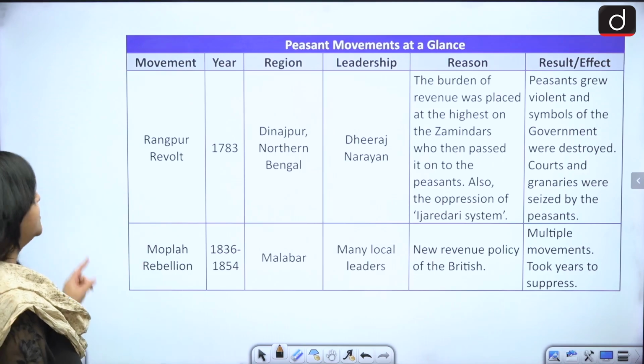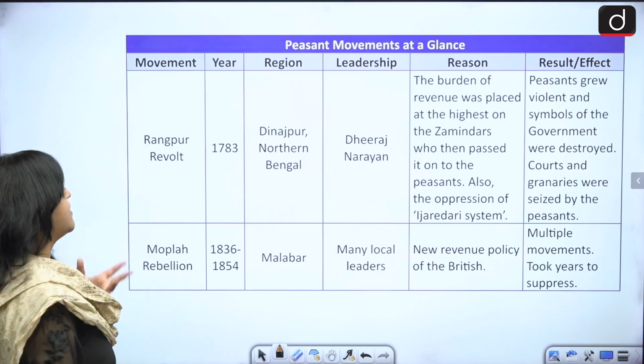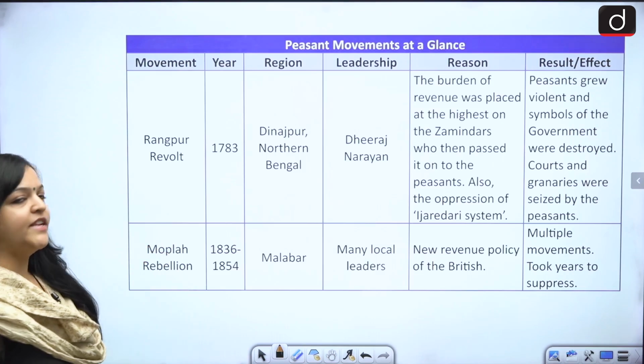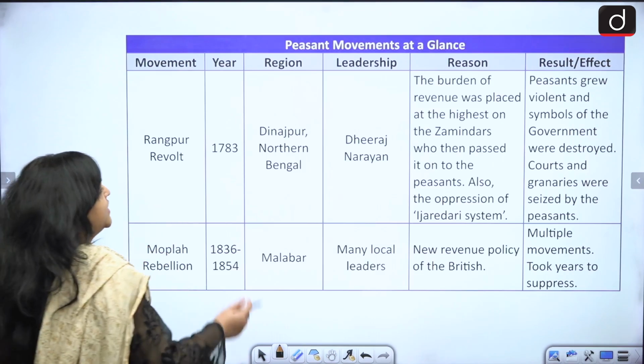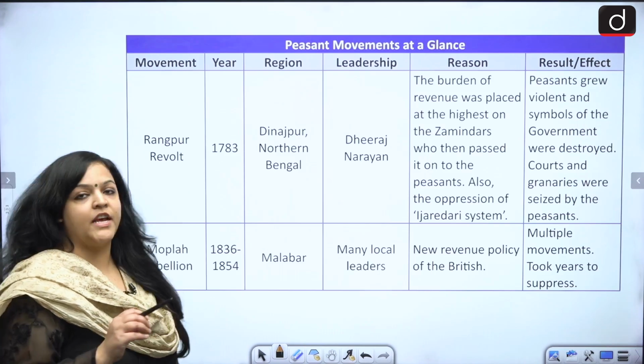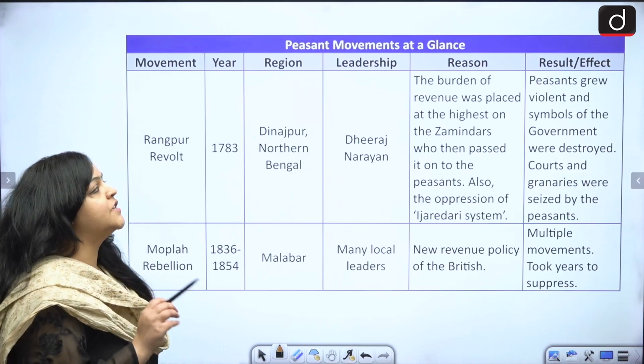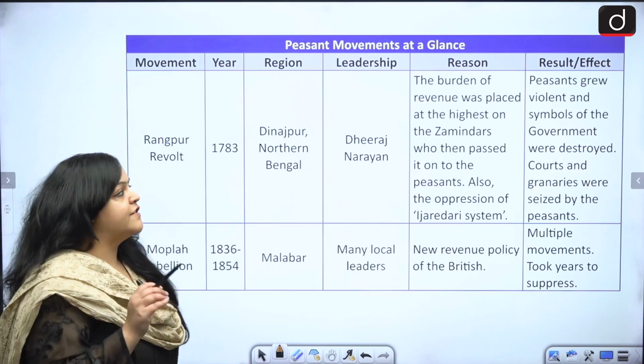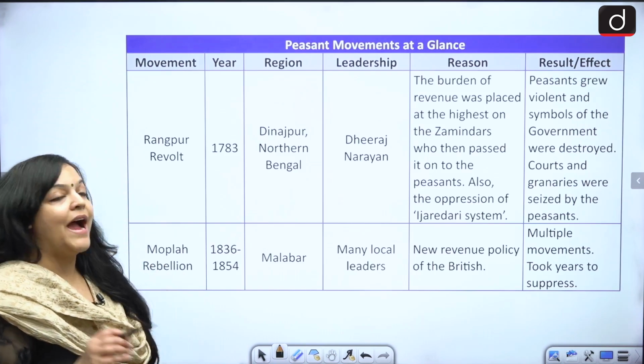Okay. So the first one that we have is the Rangpur Revolt, which is 1783, and this was in Dinajpur, northern Bengal. Who's the leader? It is Dheeraj Narayan. And what was the reason? The burden of revenue was placed at the highest.